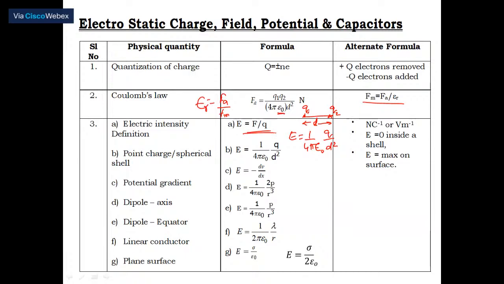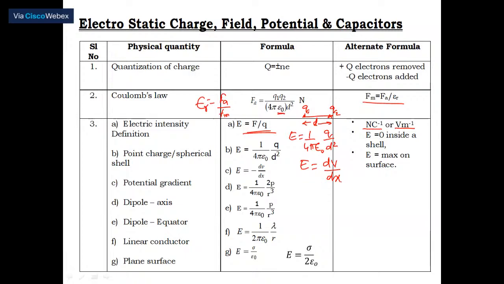The unit for this one is Newton per coulomb or volt per meter, because E also can be written as minus dV by dx. The minus sign shows only the direction. Therefore, I am writing this as dV by dx, which means volt per meter.